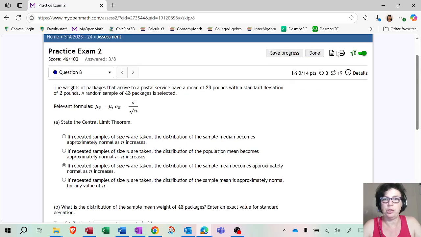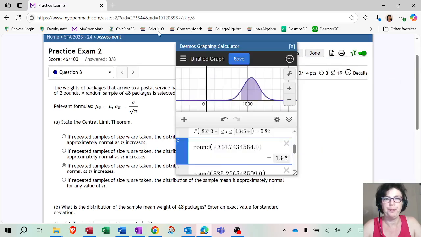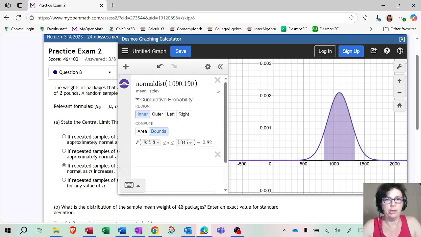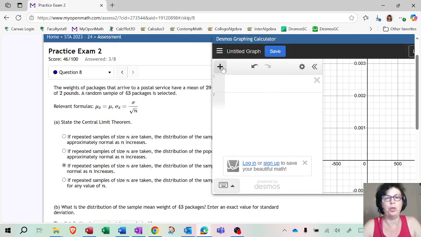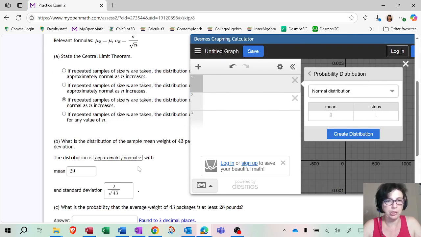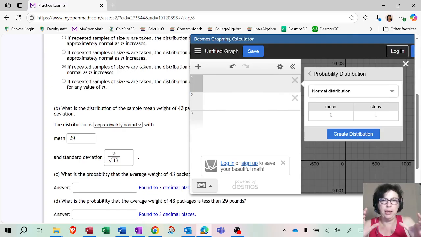Now let's use Desmos. Let's go ahead and open Desmos. I'm just going to reset it and delete all of the stuff. Let's enter a new distribution. We click on the plus sign, go to inference, and under probability distributions use normal, because we know this is approximately normal. And the key part here, which a lot of times people do not do, and that's why this question is the hardest on the test, is that literally half of my students, which is driving me absolutely insane, would put the mean of 29 and standard deviation of 2 here and think it's great.